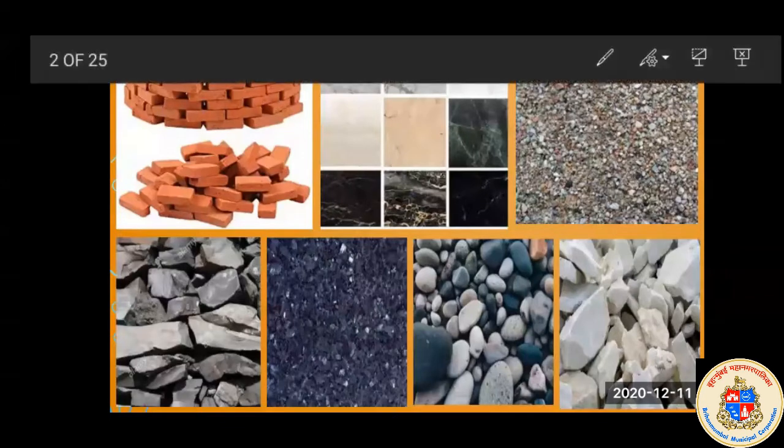Have you visited? Yeah, when we visit a construction site, what do we see here? We can see this type of materials, right? We can see bricks, then basalt stones, then also sand, marbles, granites, limestones. Then again we can see iron rods and cements, right? So many types of material we are seeing on the construction site. And today our lesson is somewhat related with this only. See, these all materials are related with this.